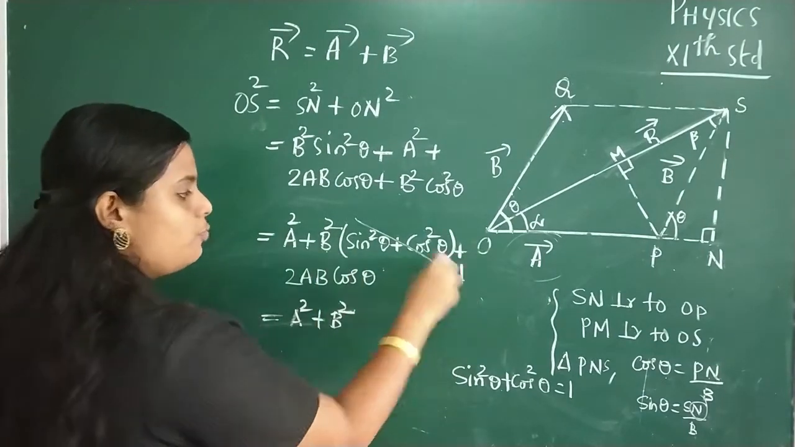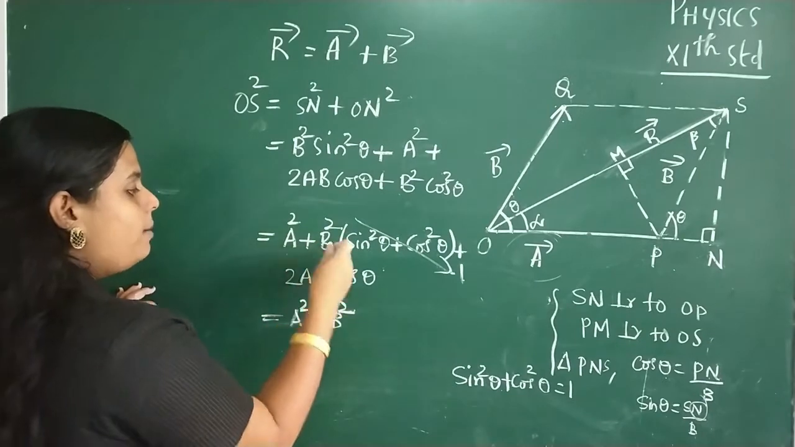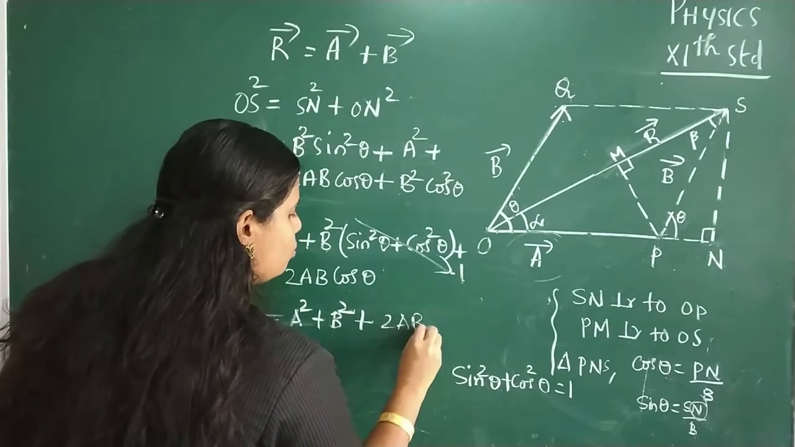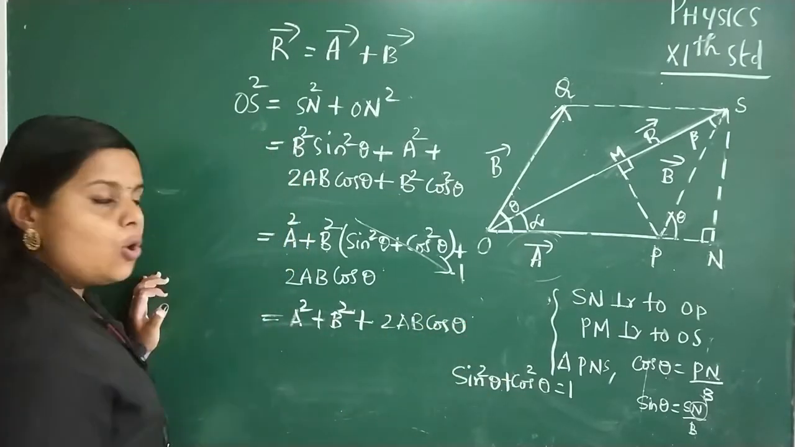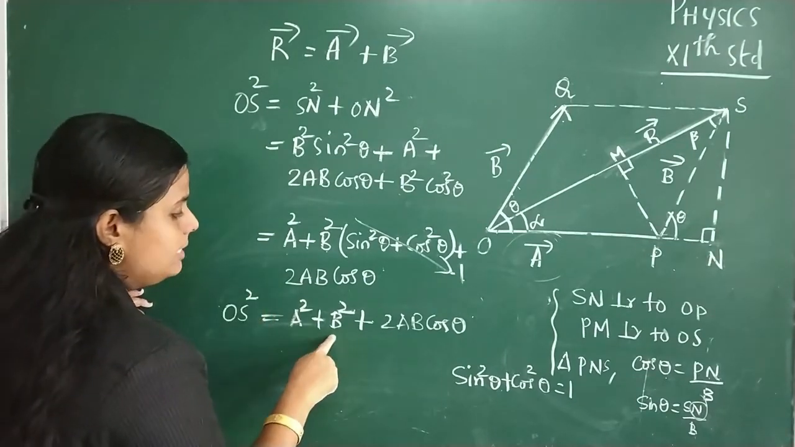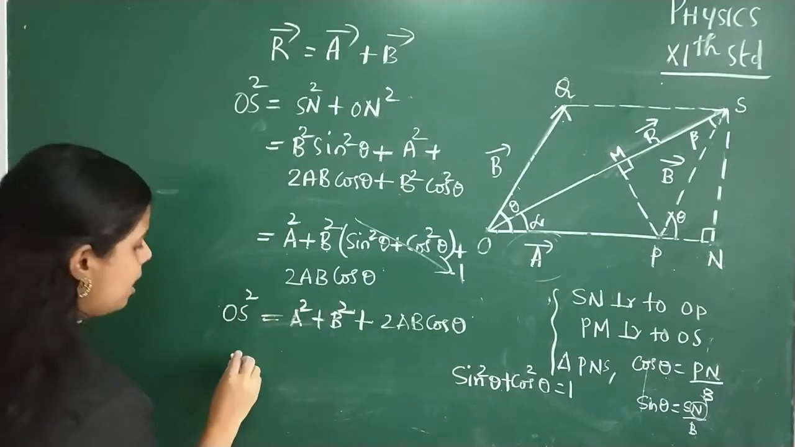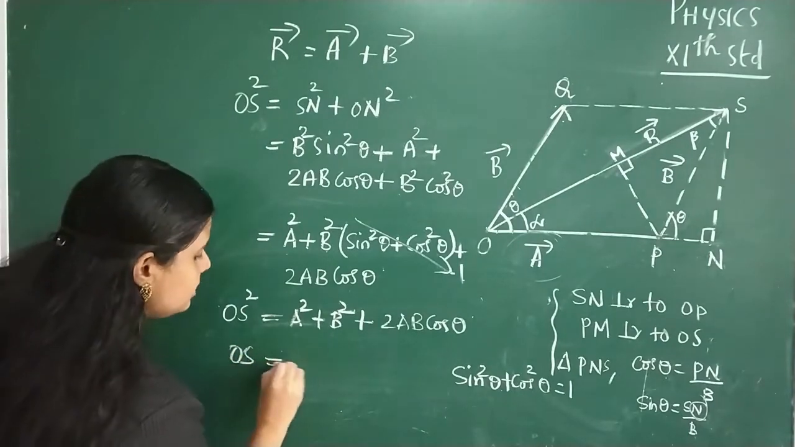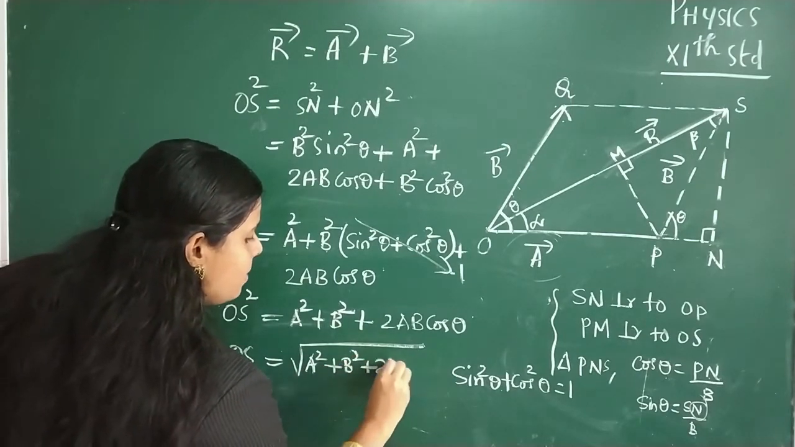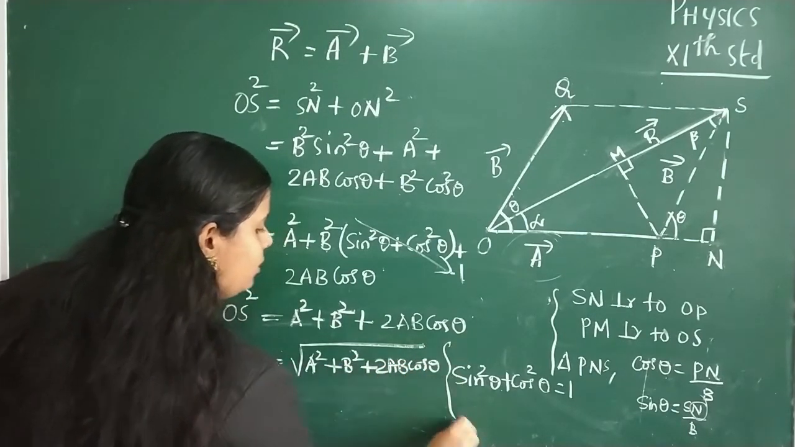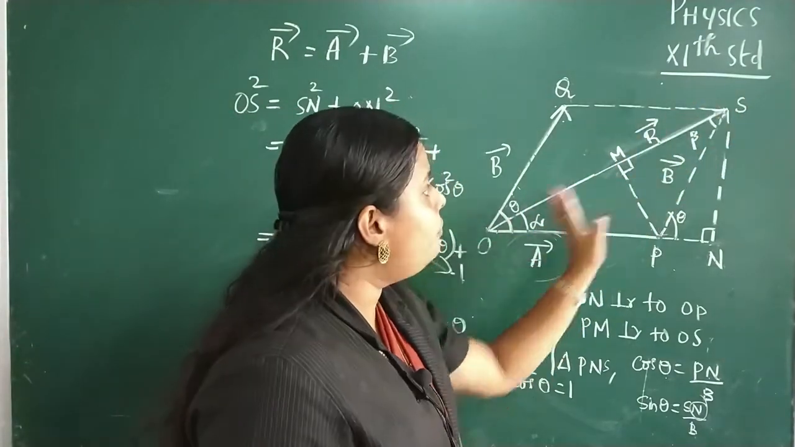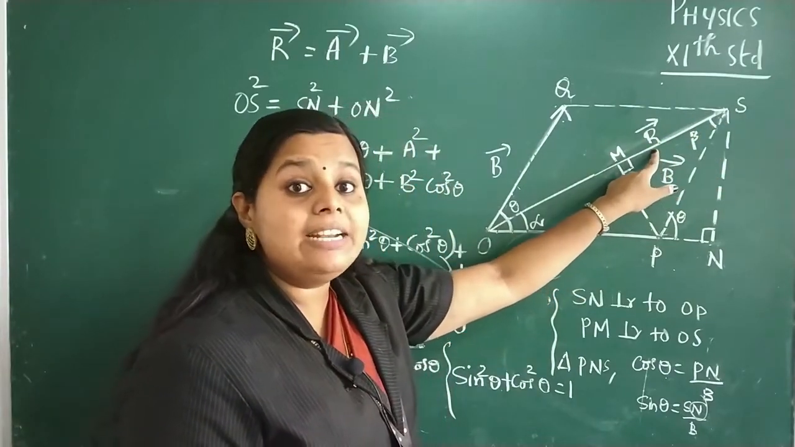So what is B square into 1? Simply B square. So A square plus B square plus the remaining term 2AB cos theta. So OS square is equal to A square plus B square plus 2AB cos theta. So OS is equal to root of A square plus B square plus 2AB cos theta. And what about this OS? OS is the length of this side, which means the magnitude of the resultant vector R.